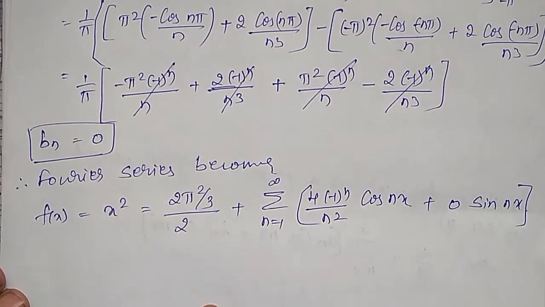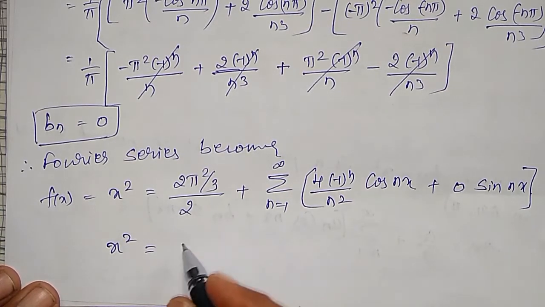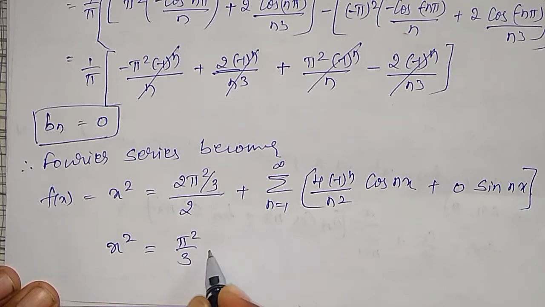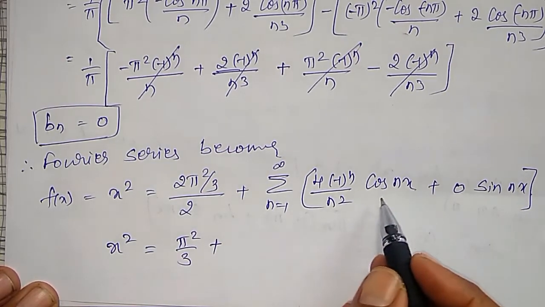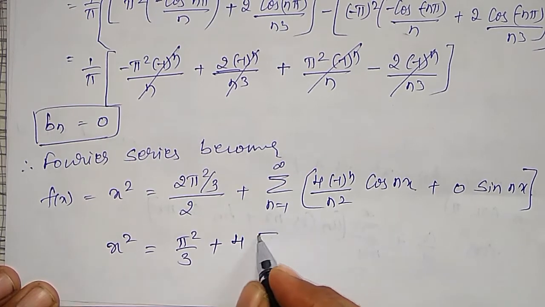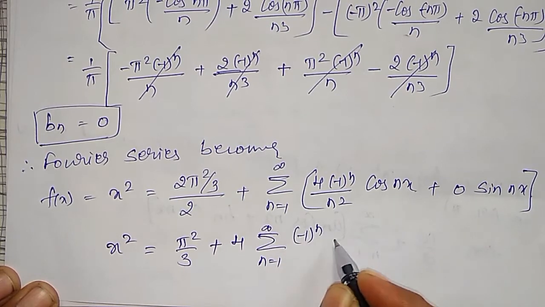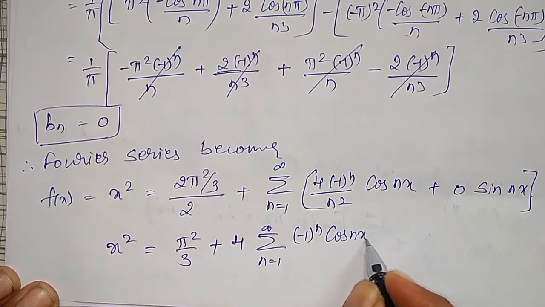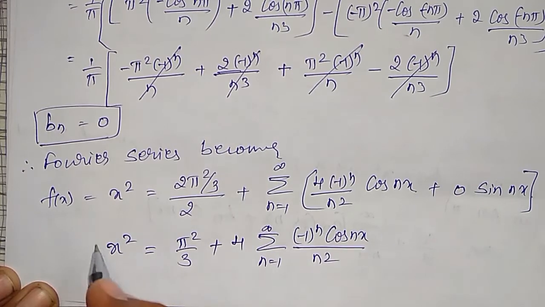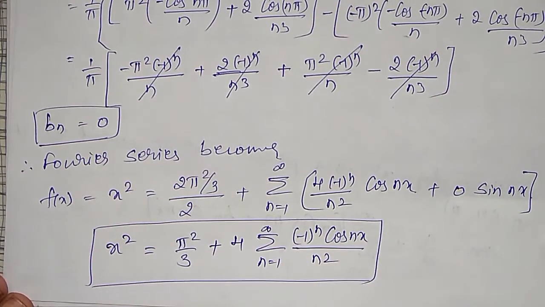Okay, simplifying this, I am going to get x square, I can write it as pi square divided by 3 plus, and here in the summation n is varying, therefore I can write 4 outside, 4 times summation n equal to 1 to infinity minus 1 raised to n into cos nx divided by n square. This is the required Fourier series. From this, deductions I have to do now. Okay, that I will do next.